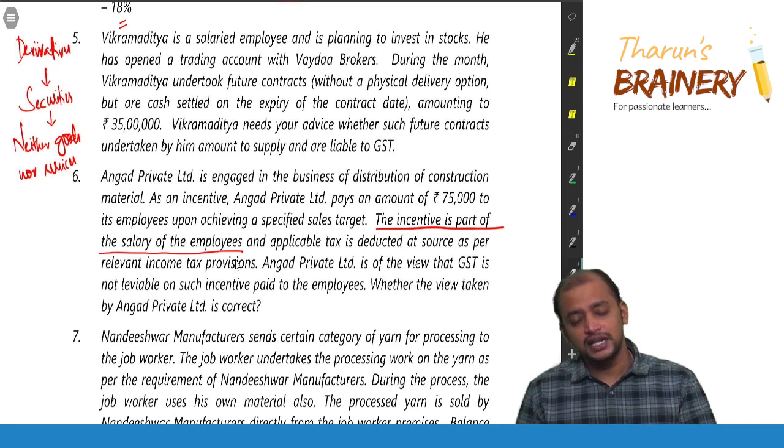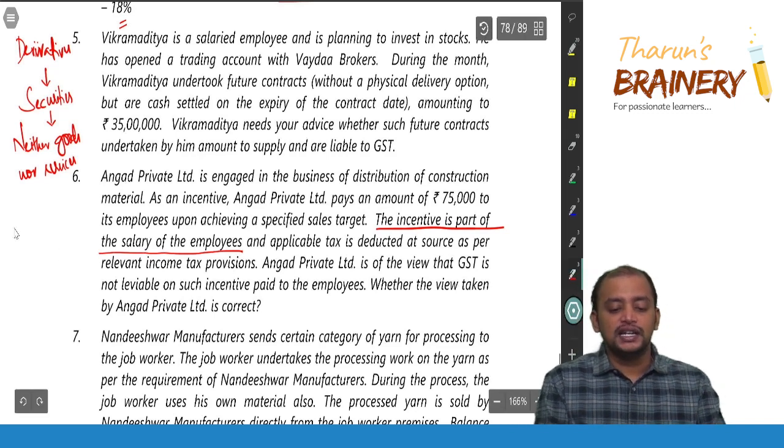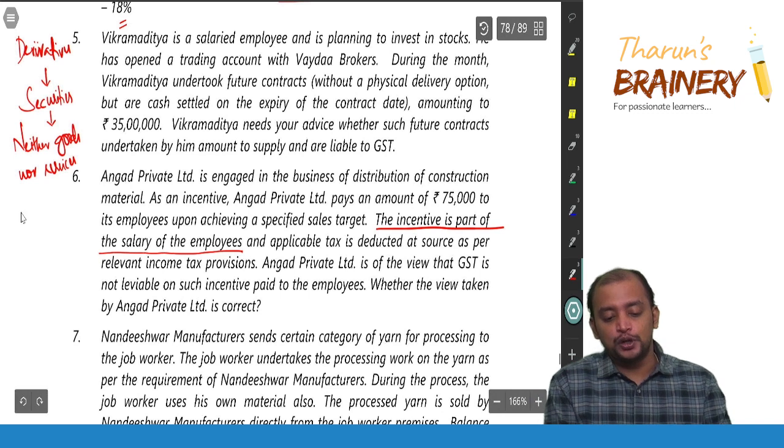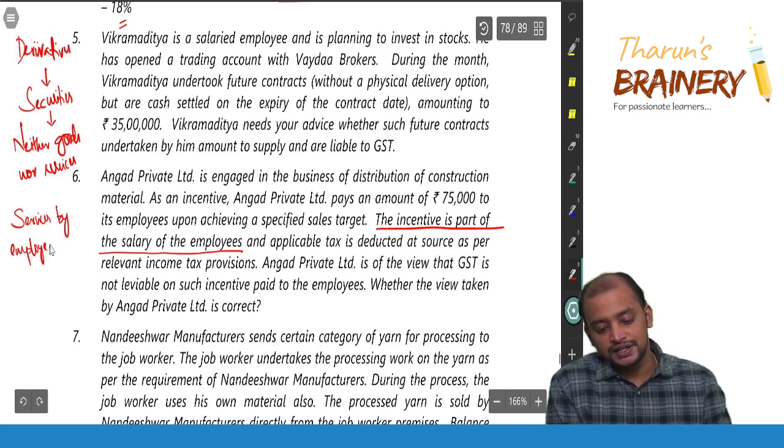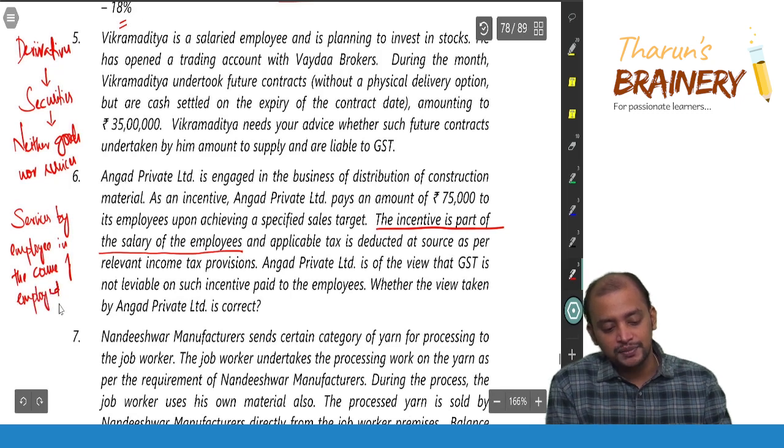Yes, because of services by employee in the course of employment. Services by an employee in the course of employment is excluded from supply.